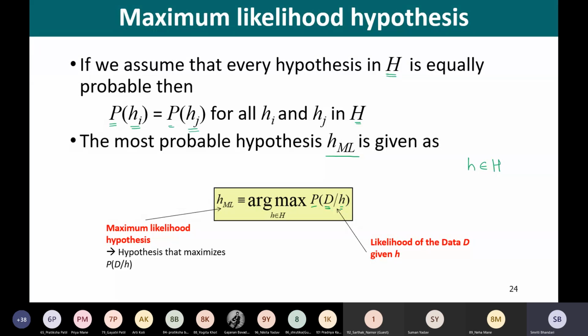So how probable, how likely is that data being generated when this particular hypothesis is in force? I'll repeat what we mean by this. If the hypothesis h is true, what is the likelihood of that data being generated? So D is the training data.